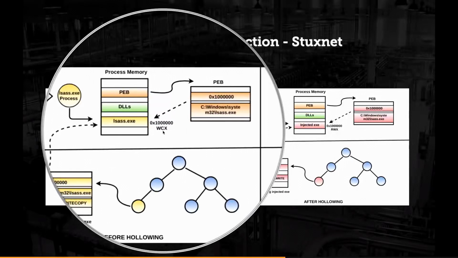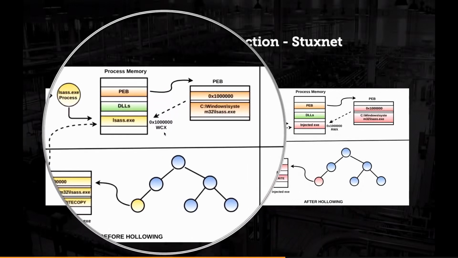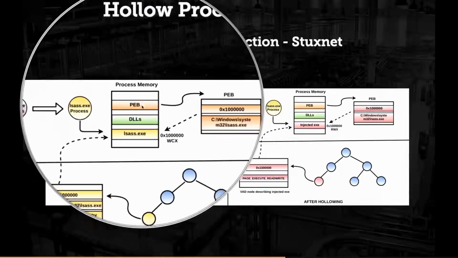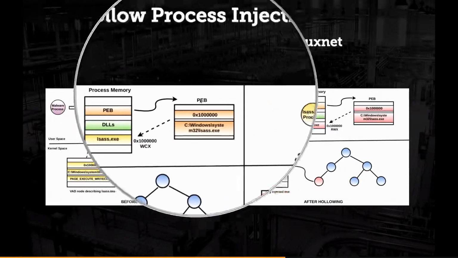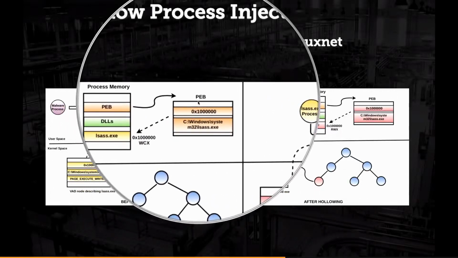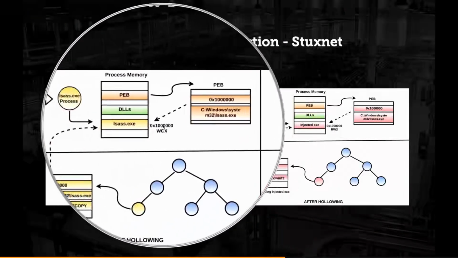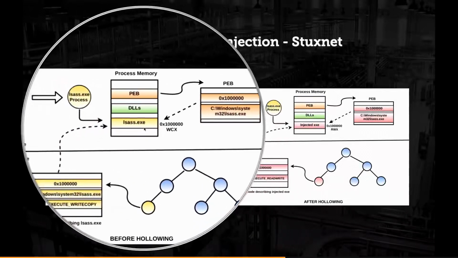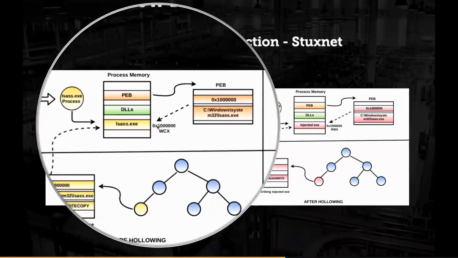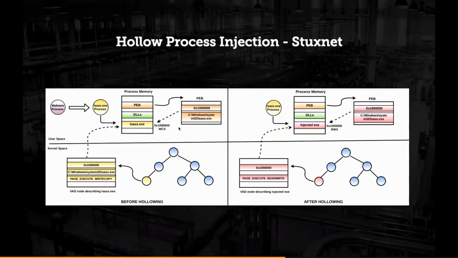And I told you when an executable is normally loaded, it will have a memory protection of page execute write copy, which is also called WCX. And in the process memory, there is a structure called PEB, process environment block. The process environment block contains information about where the executable is loaded, in this case, this address, and what is the full path of the executable. In this case, it is telling that this is the full path of the executable. This is in the user space.